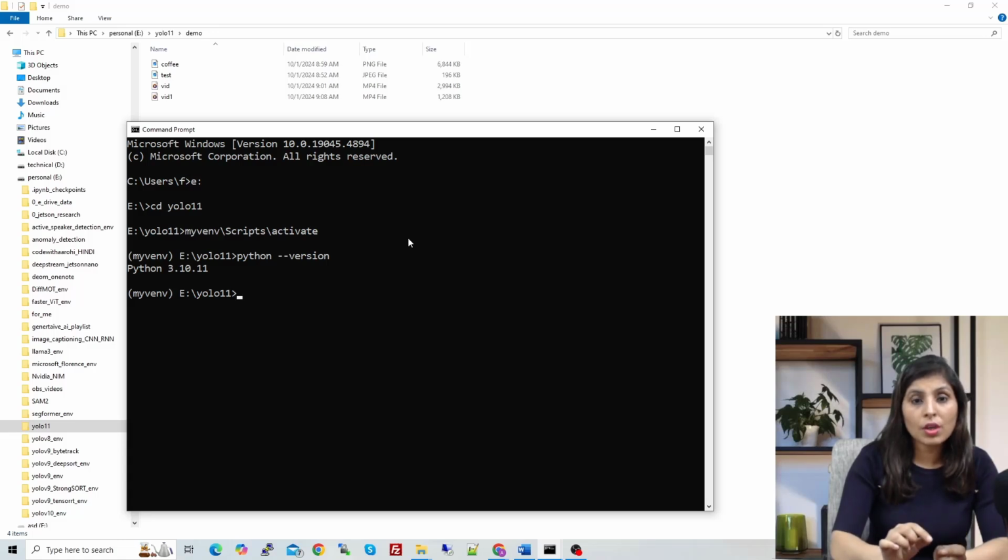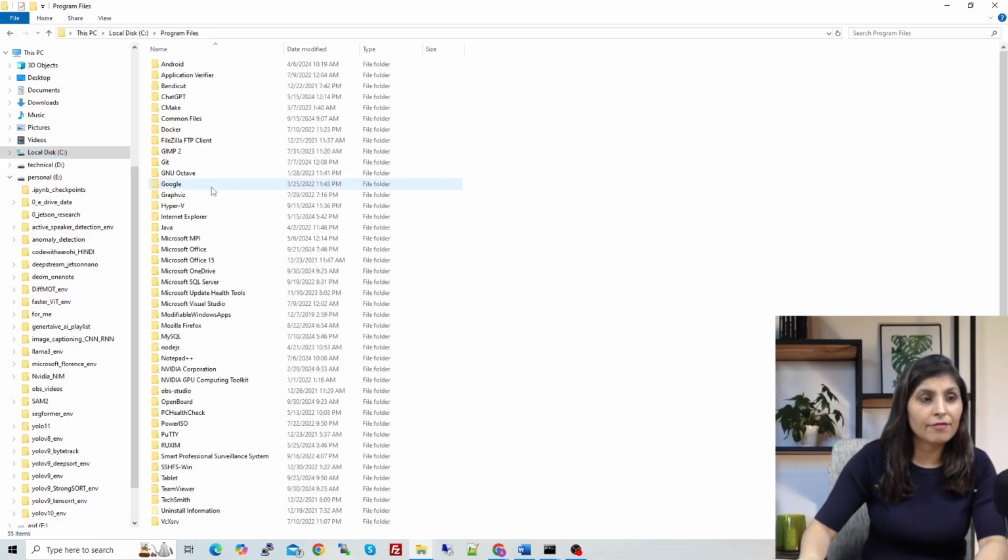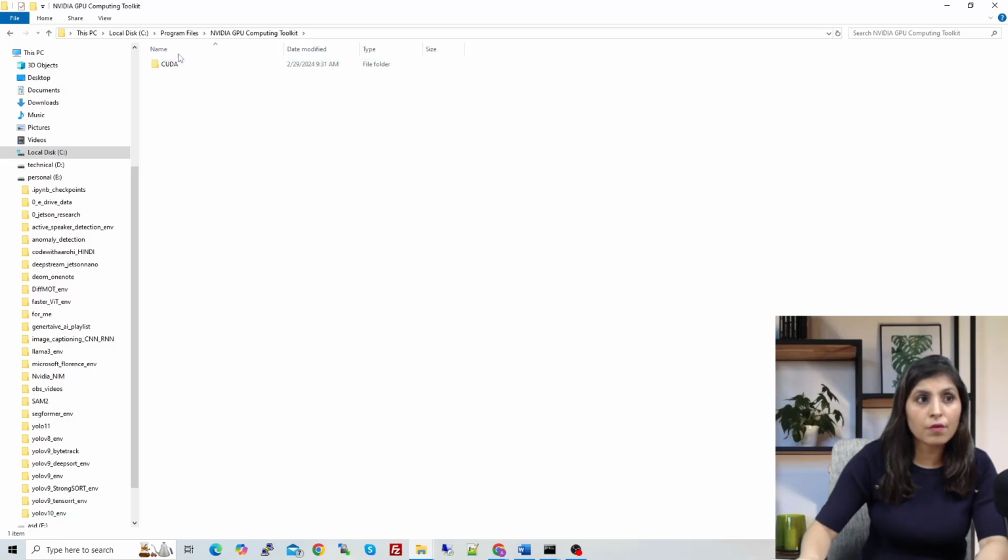But if you are working on a GPU, then check the CUDA version of your machine. Let me show you how to do that. Just go to your C drive and then Program Files, and here you'll see NVIDIA GPU Computing Toolkit. Click on this and you'll see a folder with the name of CUDA if you have CUDA installed. So if you don't see this folder over here and you want to use GPU, then in that case you need to install CUDA first.